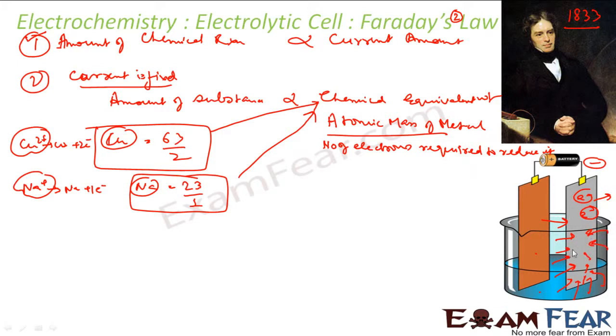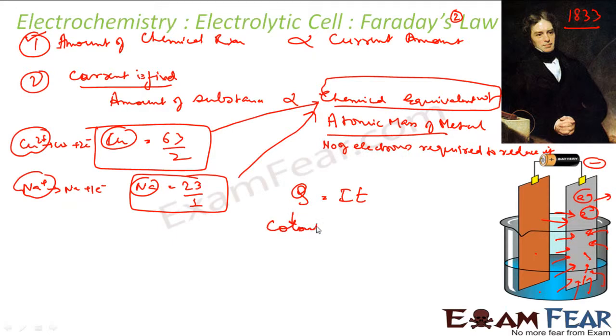So if the current is fixed, the amount of deposition of metal will depend on the chemical equivalent weight. That is nothing but the atomic mass of the metal divided by the number of electrons required to reduce it. Correct? So he also gave this formula, Q is equal to I T. Q is what? Charge or amount of electricity in coulombs, and I is what? Current in amperes, and T is what? Time.